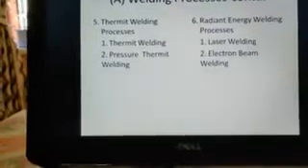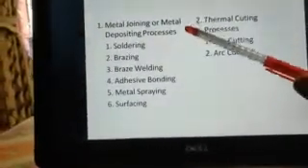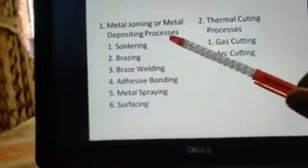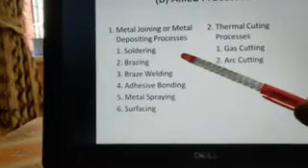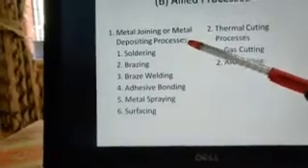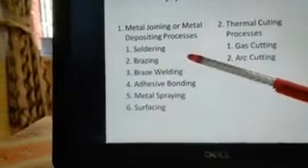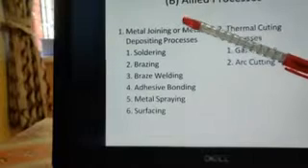and electron beam welding. And then we have the few allied process like metal joining or metal depositing process, for example soldering and brazing, which you have studied in the first year. Soldering being used for electronic or electrical joints, then brazing where we make use of the filler metal.